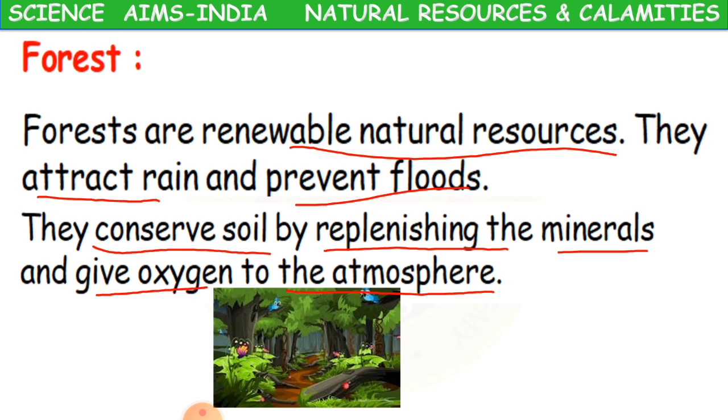Okay, and the trees in the forest also help us by giving much oxygen to the atmosphere. When we have plants, when we have trees, then only we can have oxygen, because trees produce oxygen. And as this forest has many trees, much oxygen is produced for the atmosphere, where you have less pollution. When there is plenty of oxygen, there is no chance of getting a polluted environment.